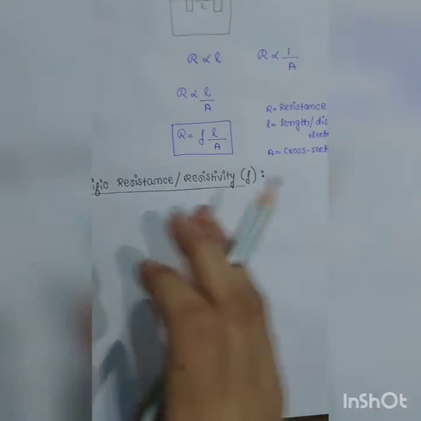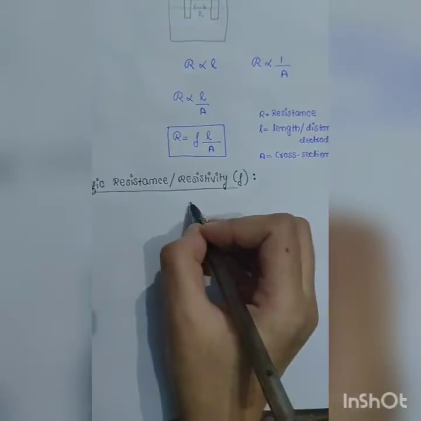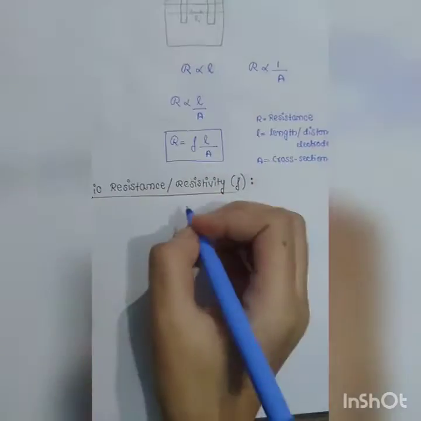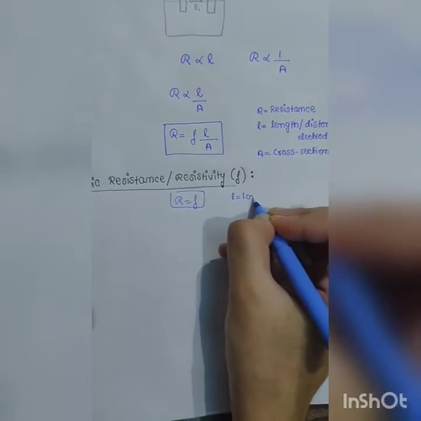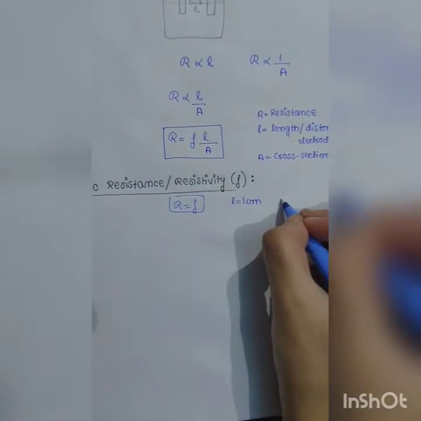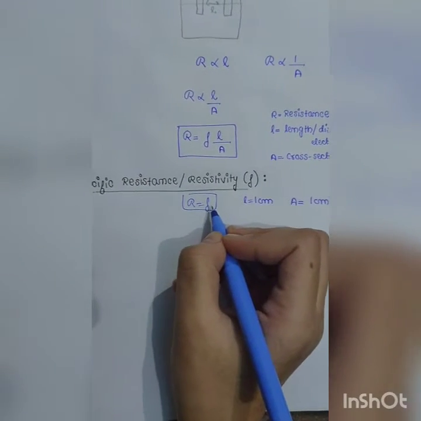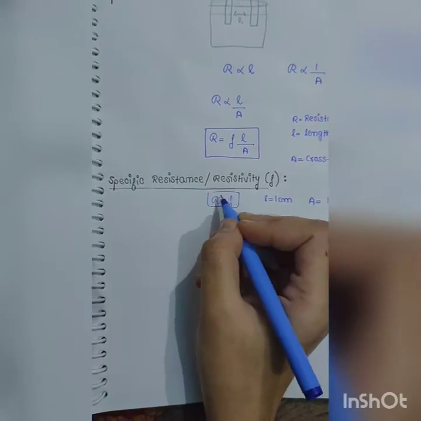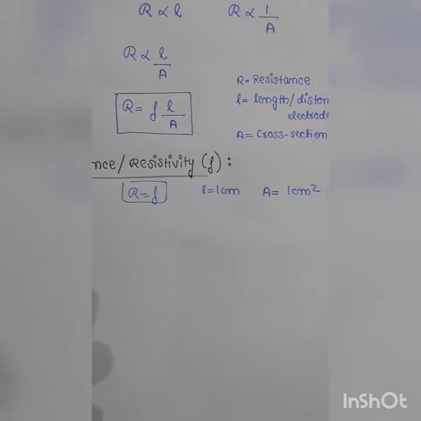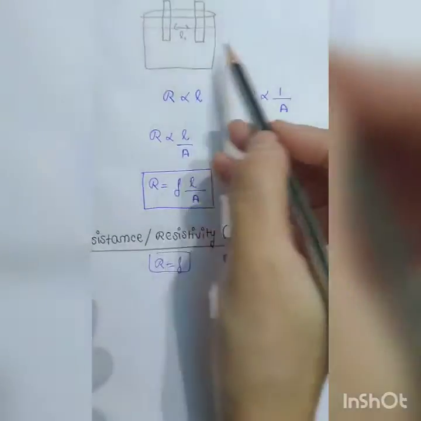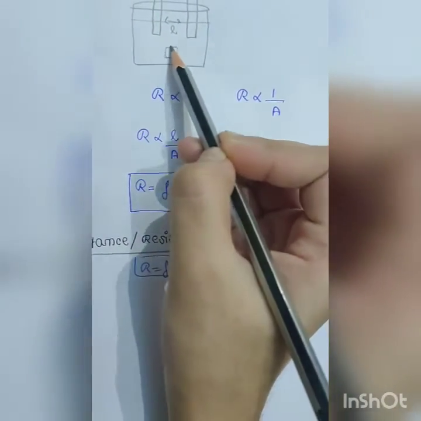Now what if we have to write the definition of specific resistance or resistivity? So this value is equal to resistance R when L is 1 centimeter, that means the distance between two electrodes is 1 centimeter, and the cross-sectional area of both these electrodes is 1 centimeter square. Then the resistance is equal to the specific resistance or resistivity. We are considering this for a solution like this. Here length is 1 centimeter and area is 1 centimeter square. So this is the volume.